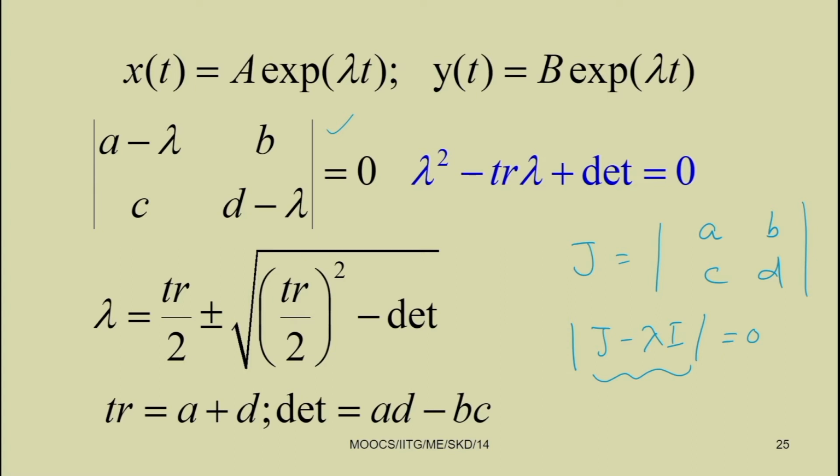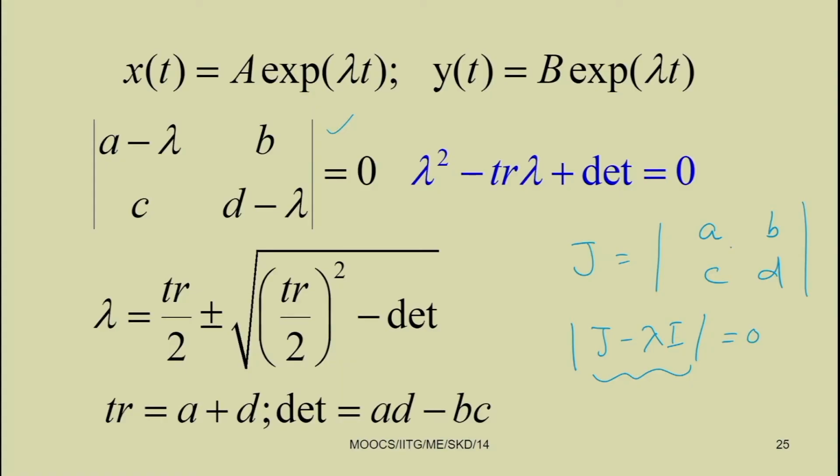These eigenvalues can be written as lambda equal to trace by 2 plus minus root over trace by 2 whole square minus determinant, or if you take this half out, then it will be trace square minus 4 determinant. Depending on whether trace square minus 4 into determinant is positive or negative, you can have either imaginary roots or real roots, and getting these roots, only then can you decide whether the system is stable or not.